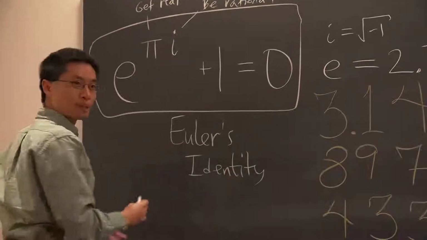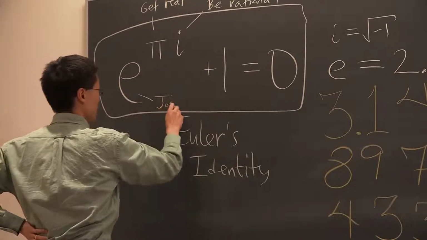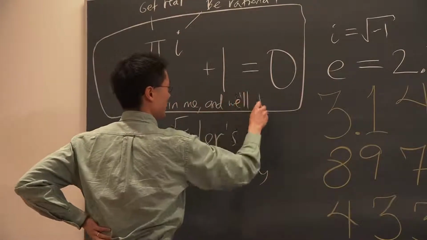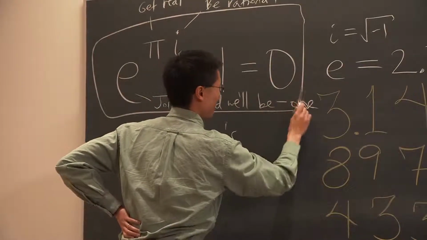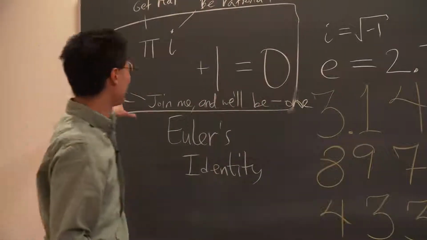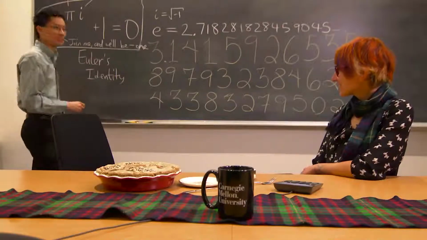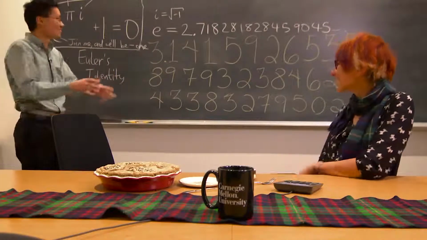The correct way to put the punchline on this joke is e should say, join me, and we'll be 1. So of course that's -1 right there. But somehow this punchline, the joke was never said before, and we thought of this joke about 2 years ago. You better market it, but fast. We have t-shirts. They're all going to steal it. We already made t-shirts with this.